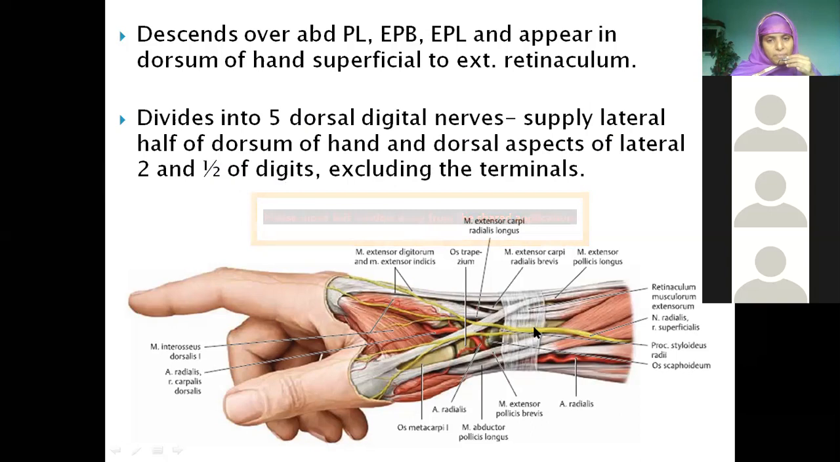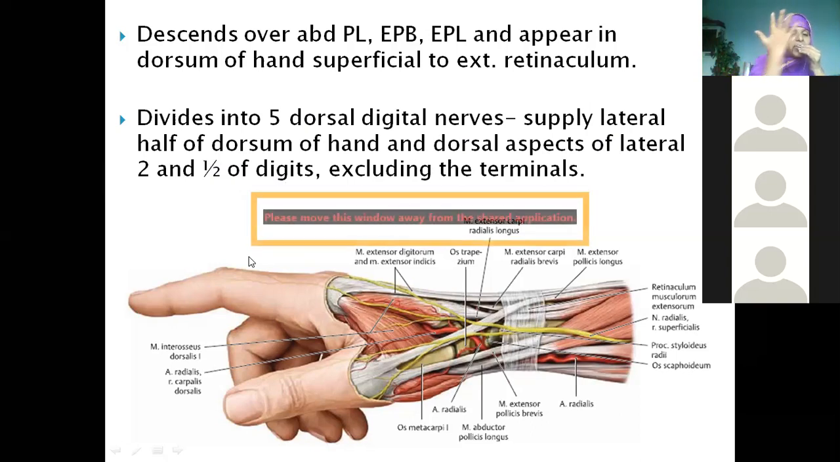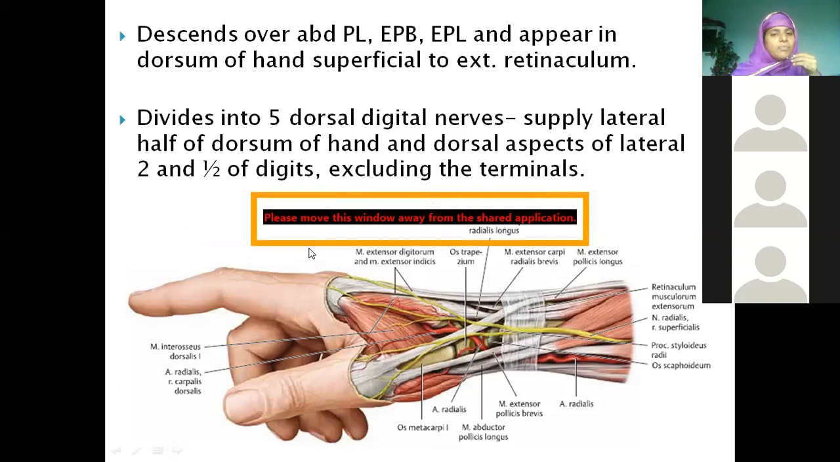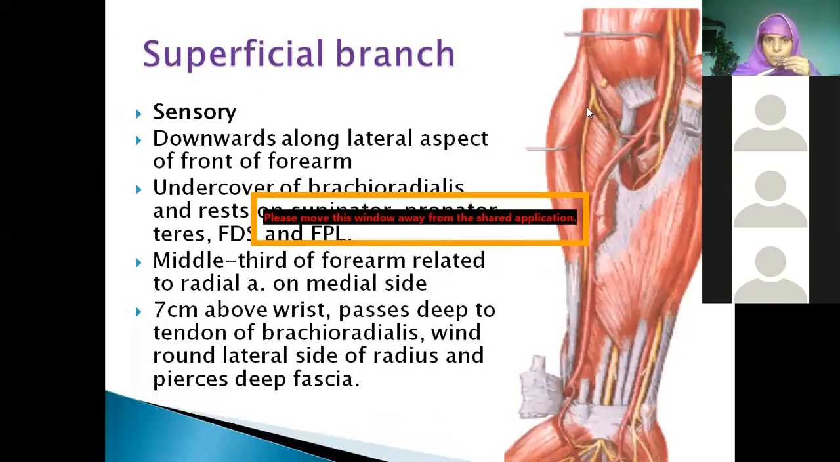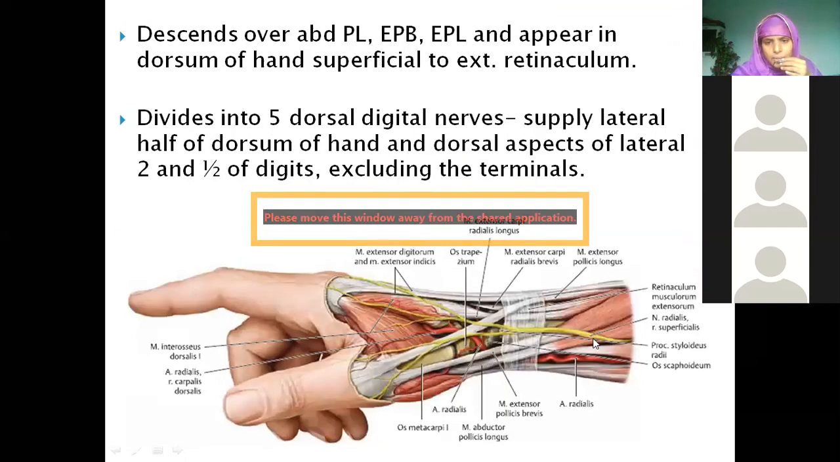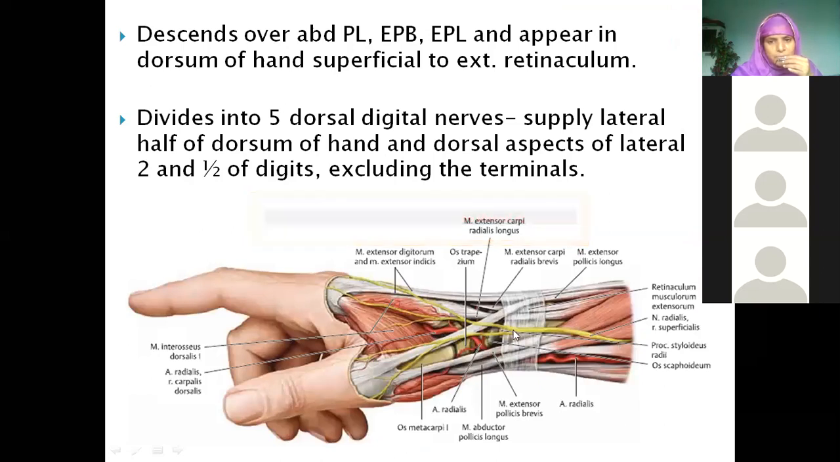Course of the superficial branch: finally it is coming over the dorsum of the hand. Is it clear? See, this is the supply. Before that, I will just revise. Ma'am, which branch enters the snuff box? This branch only, the superficial branch. You can see, this is so clear. This is the radial artery. This is the superficial branch of radial nerve and cephalic vein.